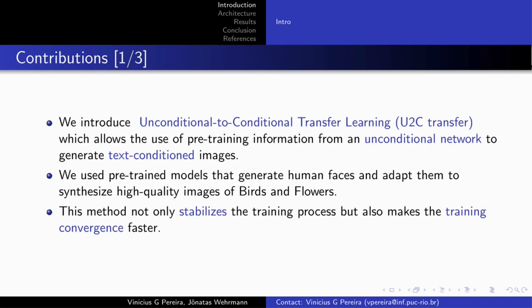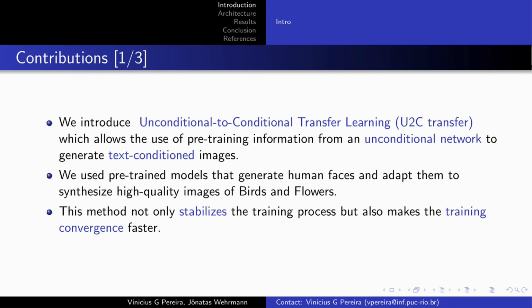We introduce unconditional to conditional transfer learning, U2C transfer for short, which allows the use of pre-trained information from an unconditional network to generate task-conditional images. It is able to leverage pre-trained models that generate human faces and adapt them to synthesize high-quality images of birds and flowers, for instance.